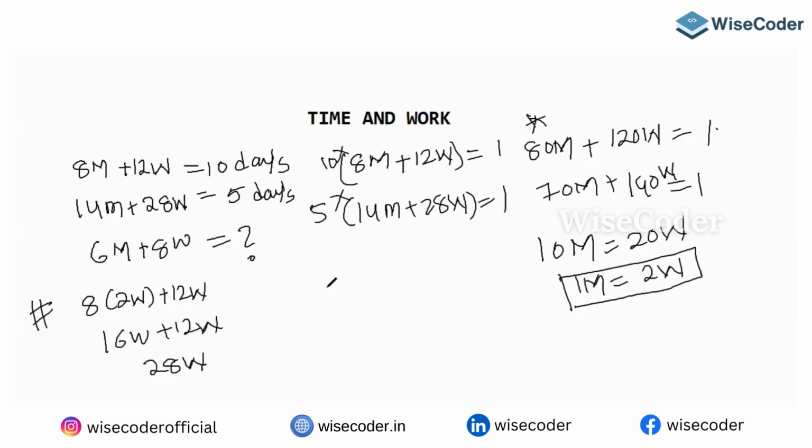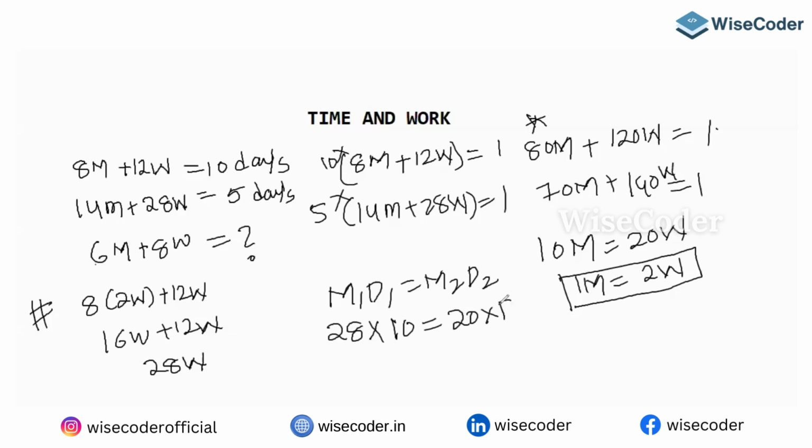Yeah, that's where this funda comes in, M1 D1 equals M2 D2. So M1 D1: how many women were there? 28. They are taking how many days? 10 days. Okay, so what do you want? This is your question. 1 man is equal to 2 women, so substitute here. 6 into 2, 12. So 12 plus 8, so 20 women.